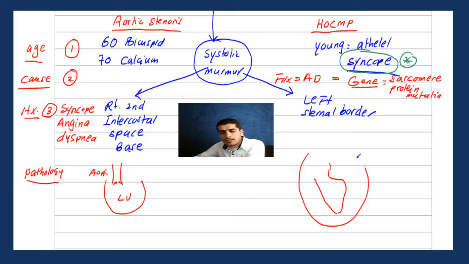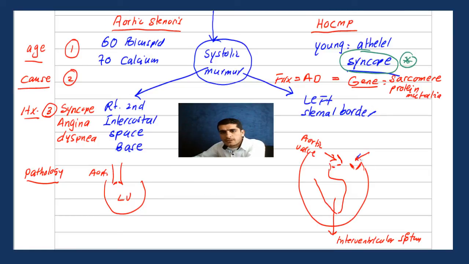I hope I will draw it in a nice way. So look at the septum. The problem is the interventricular septum. Now this septum during systole, here you have the aortic valve, but here you have the mitral. So this is basically the aortic valve area, you can say, almost.